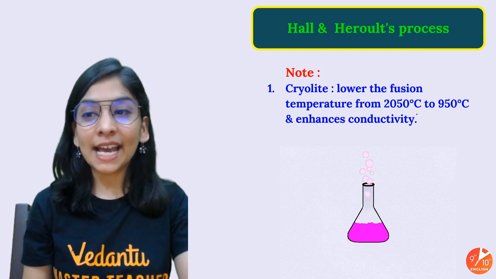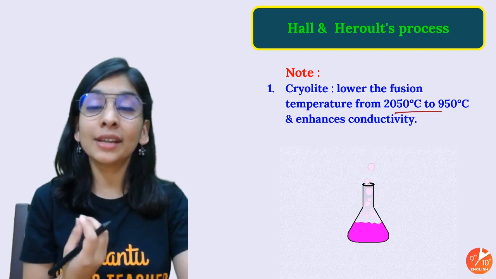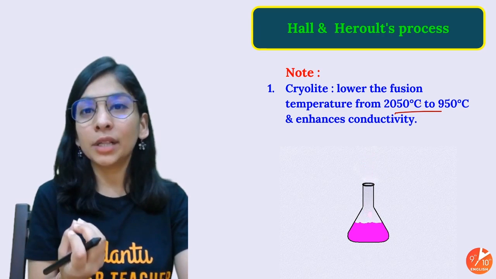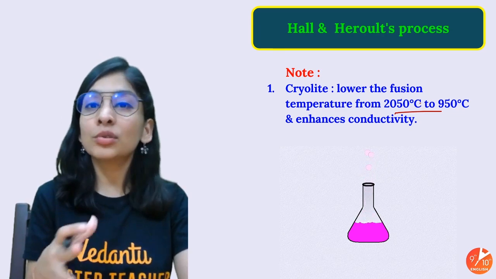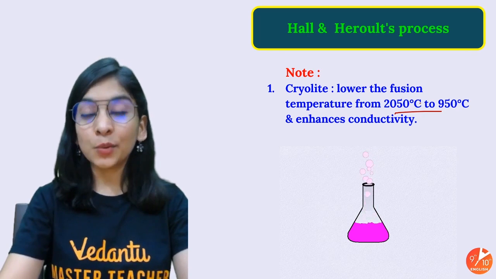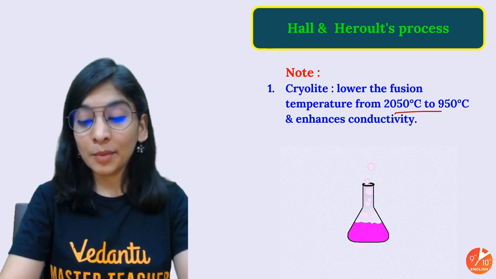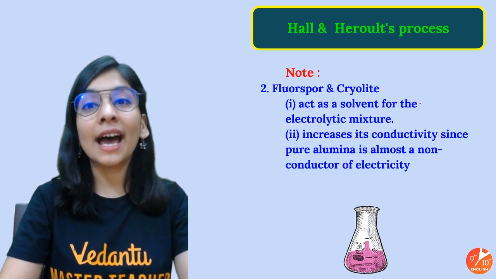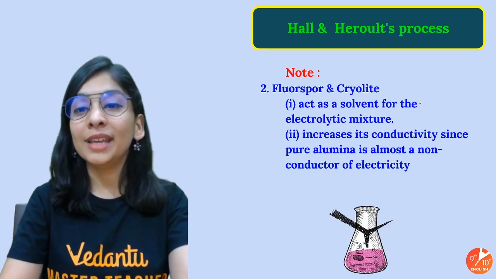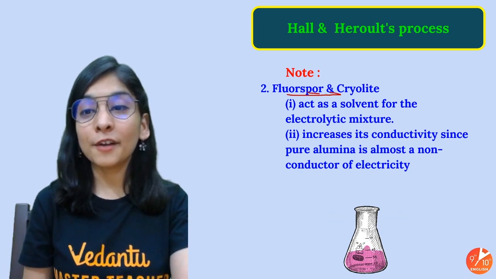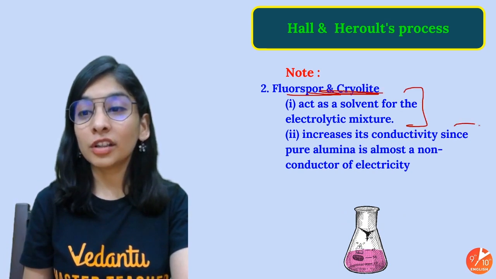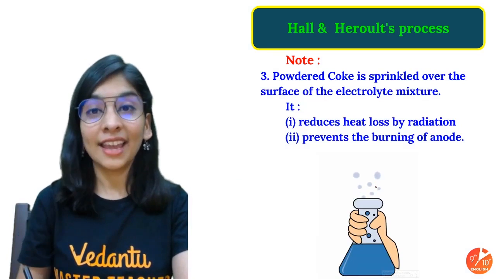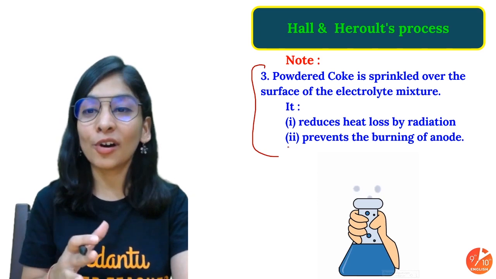Cryolite, as I told, what was the usage, because a question can come for 1 mark as well, asking for some simple precautions or usage for the same, that you should not miss. Why do you use cryolite? Because it is decreasing the temperature to 950 degrees Celsius and enhancing the conductivity of your aluminium and oxide ions. Apart from that, it is acting as a solvent also, and as I told, increasing the conductivity of the solution. And I told this part also, all of the precautions.